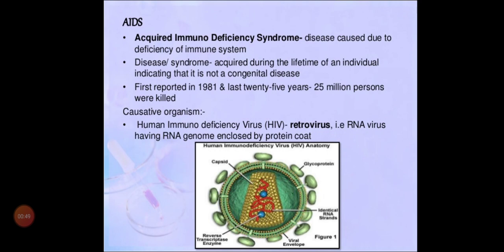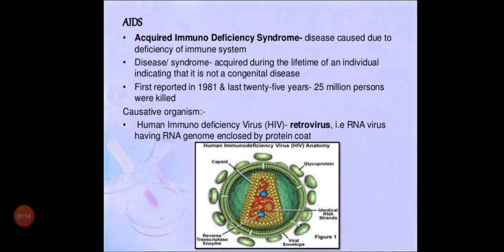Next, come to this acquired immunodeficiency syndrome. What do you mean by acquired? Acquired means during their lifetime, after birth, if a person is affected with immunodeficiency, we can call it acquired immunodeficiency syndrome.